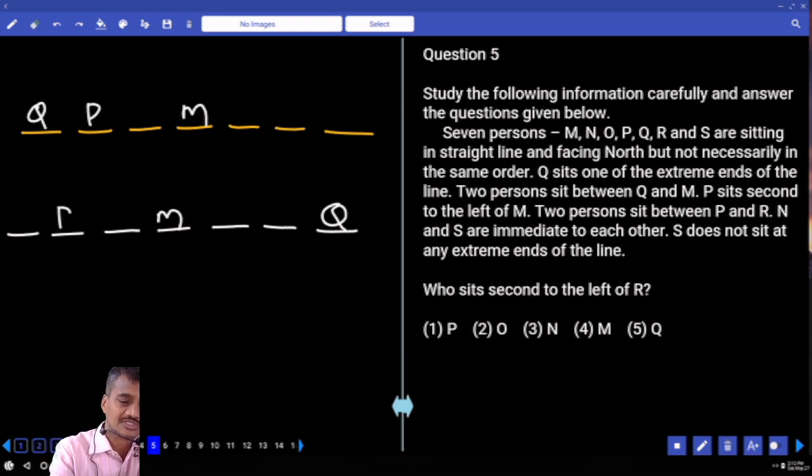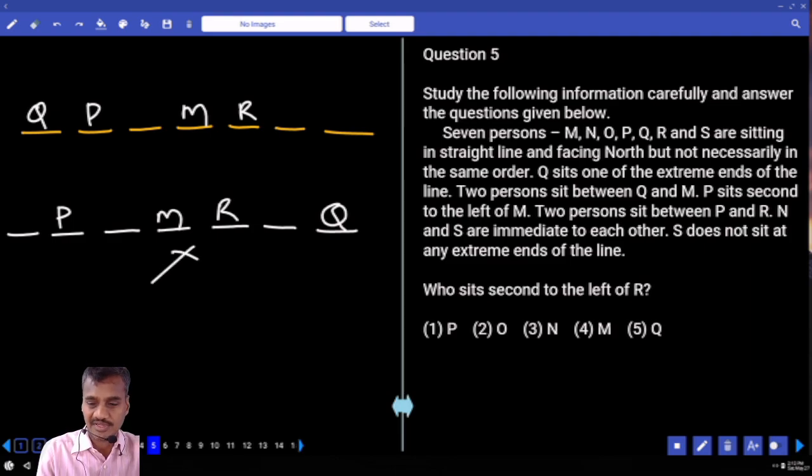Now P is seated second to the left of M. And 2 persons between P and R. R is here. Now 2 persons between P and R. And N and S are immediate neighbors to each other. Now in this case, N and S being immediate neighbors is not possible there, so S does not sit at any one of the extremes. S is here, N is here. Then who is the person left over here? O is the person left over.